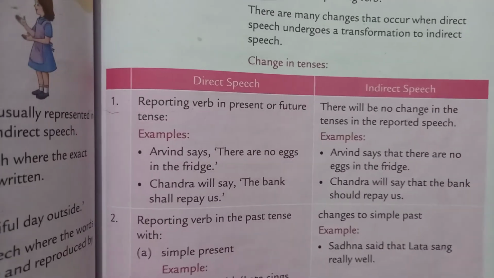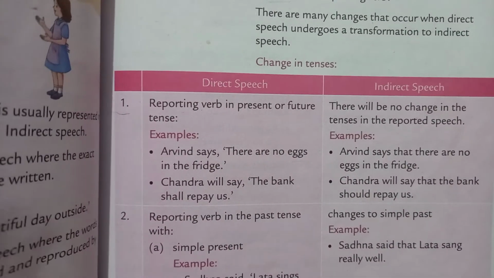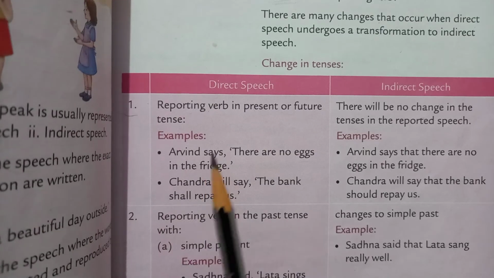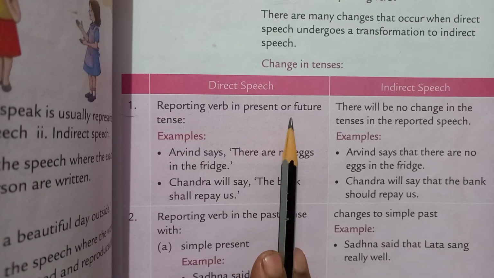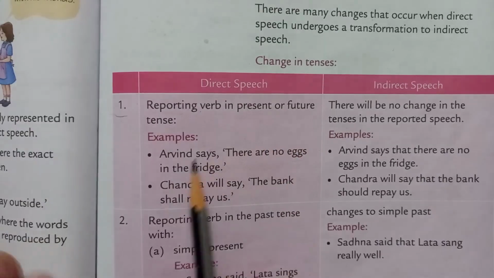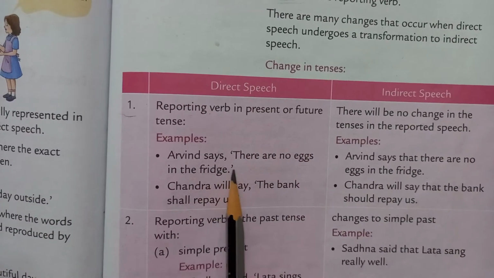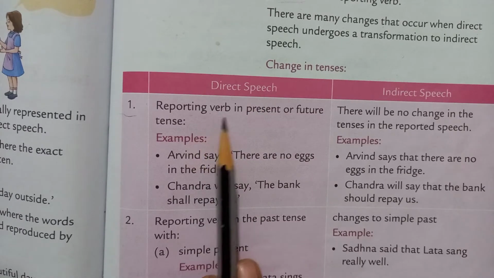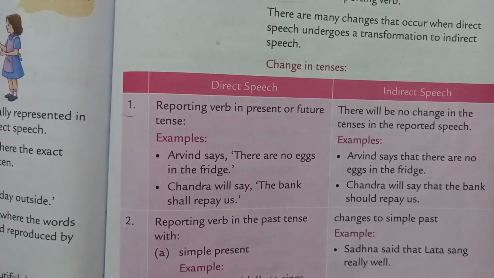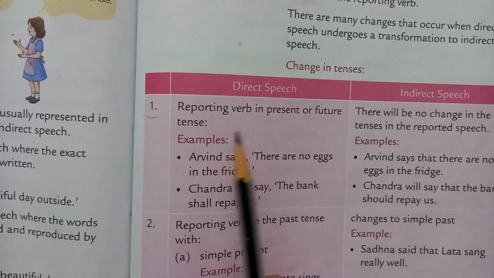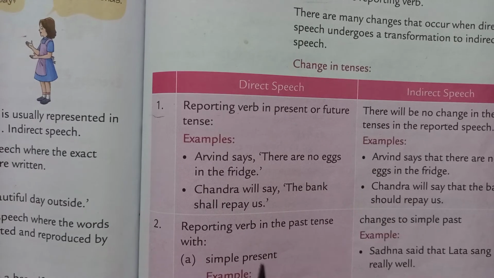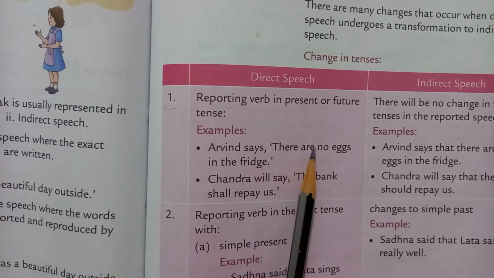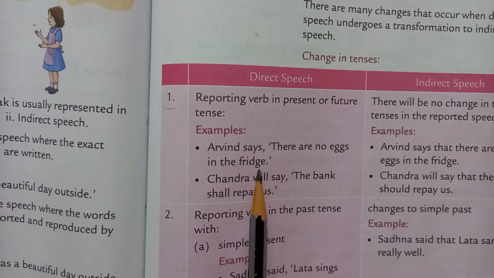Changing of tenses in case of direct and indirect speech. First one, reporting verb in present or future tense. Examples. For example, Arvind says, there are no eggs in the fridge.